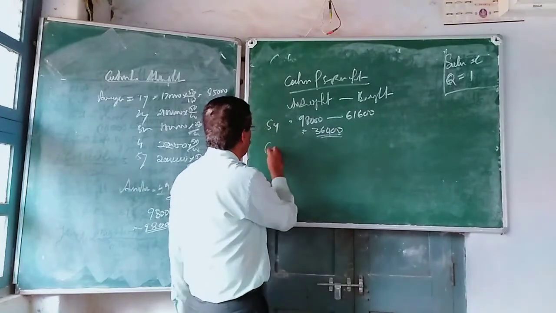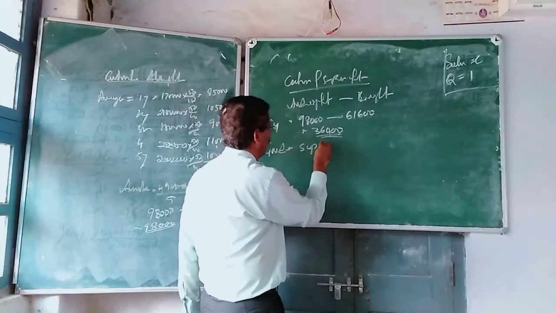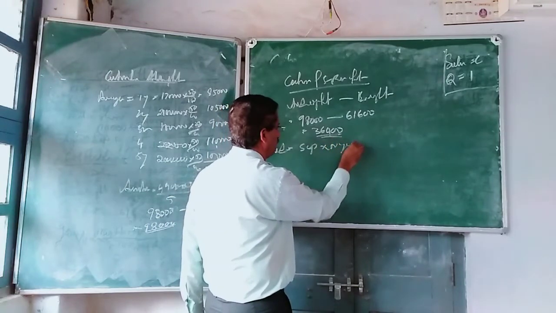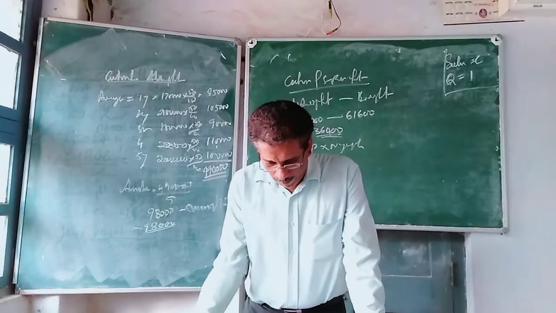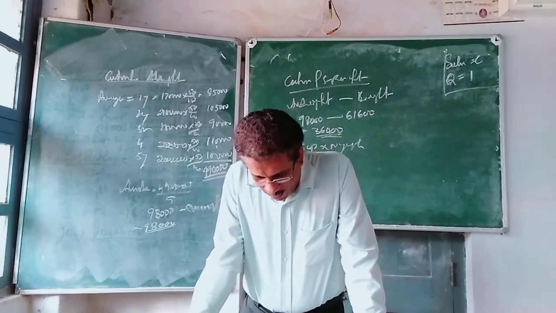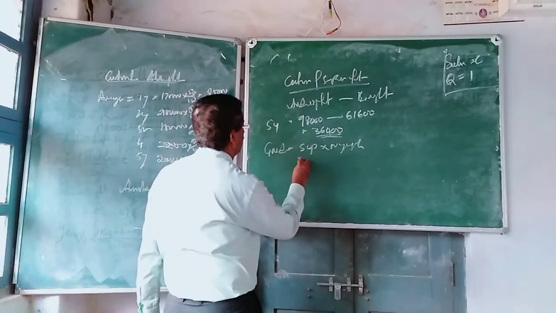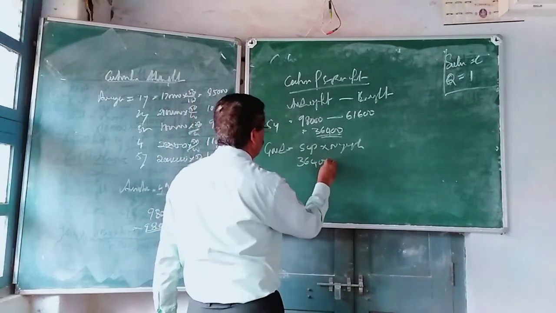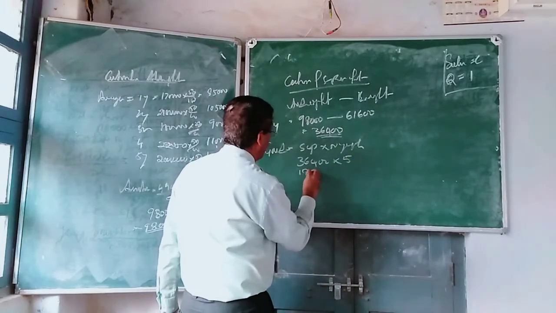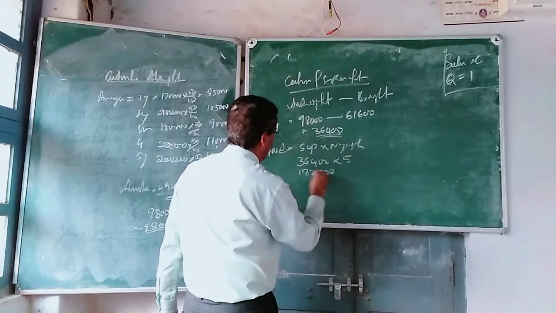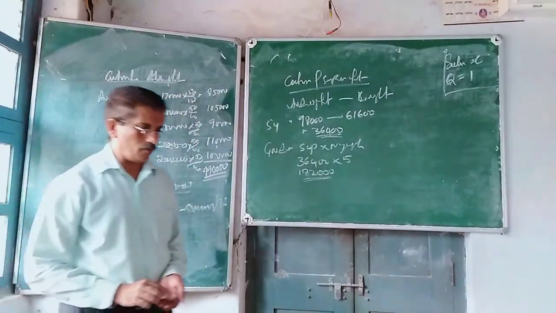Now goodwill is equal to super profit into number of years of purchase. In this particular problem, the last paragraph mentions 5 years' purchase. So 36,400 into 5 years, 1,82,000. We found the value of goodwill.